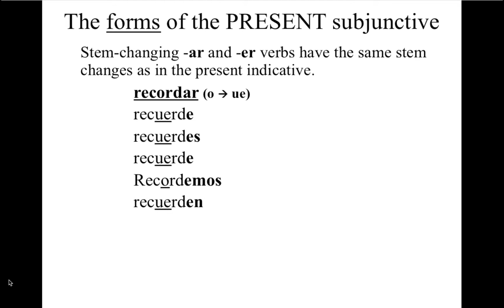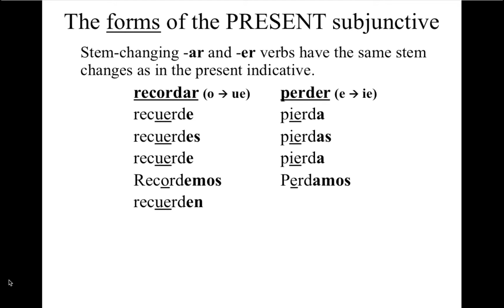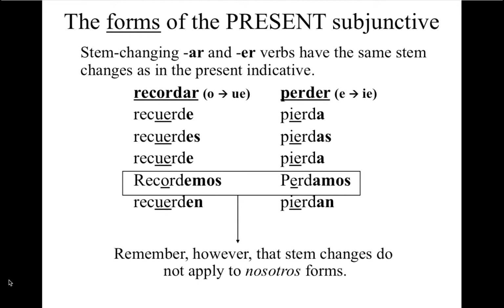recuerden. And let's take a look at an E to IE verb, such as perder. Yo pierdo, take off the O, and since this is an ER verb, add the opposite ending, which would be an A. Yo pierda, tú pierdas, él pierda, nosotros perdamos, and pierdan. Remember, however, that stem changes do not apply to the nosotros form, because just like in the indicative, nosotros does not change the stem.